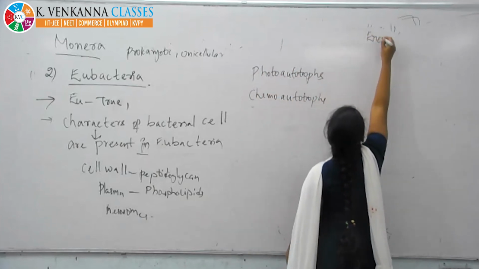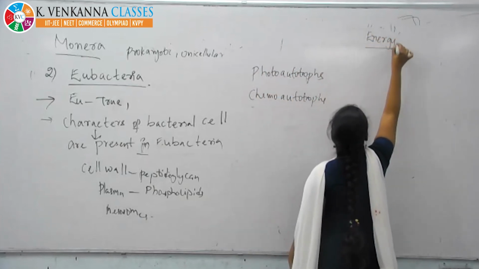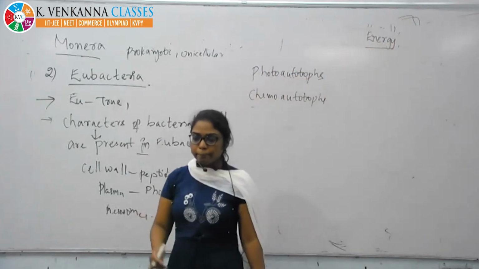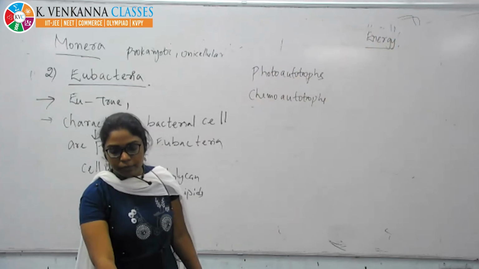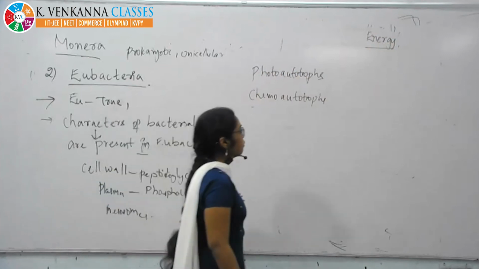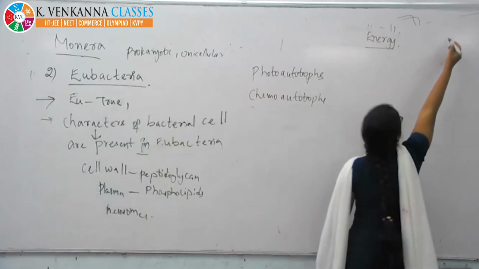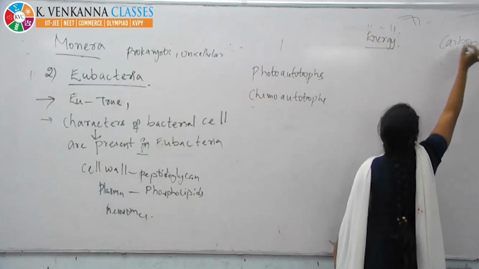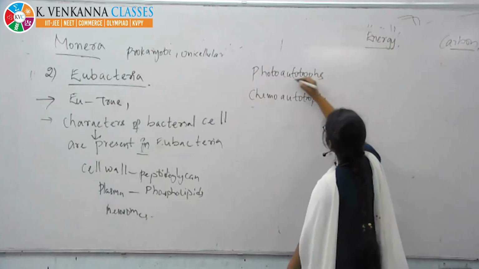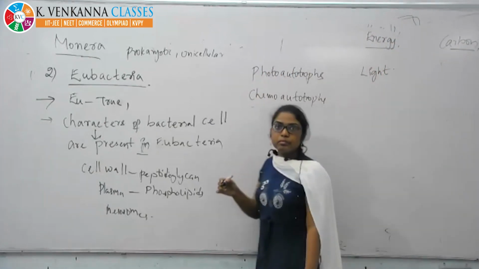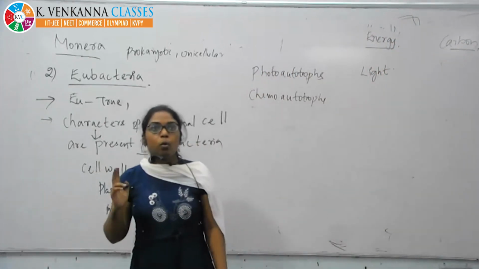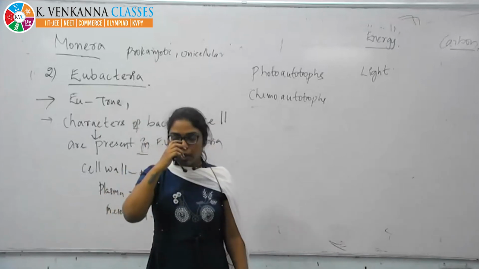Bacteria will depend on both energy and carbon source. Energy here is light.